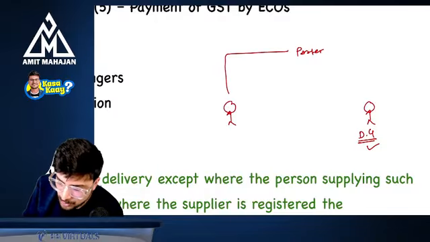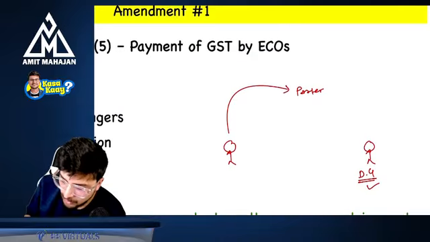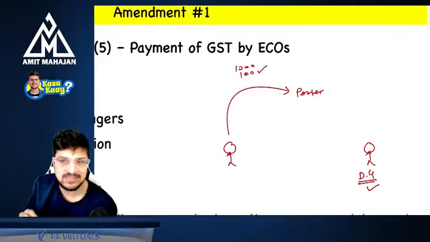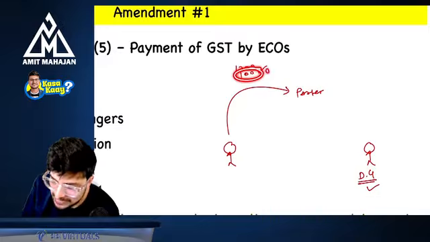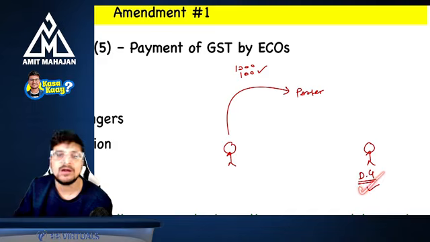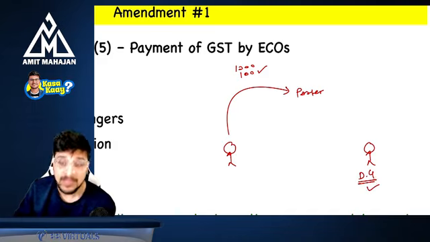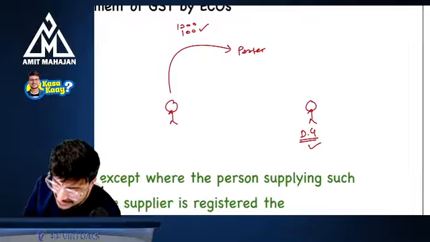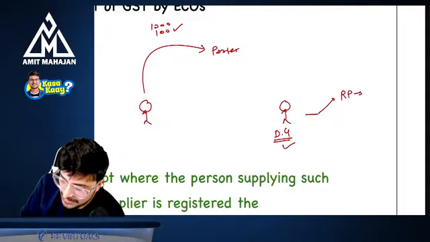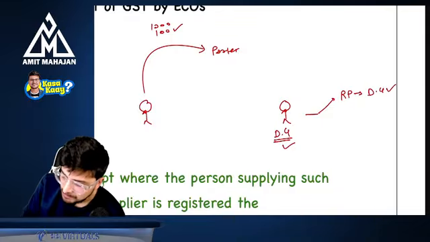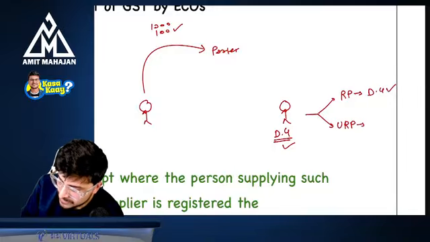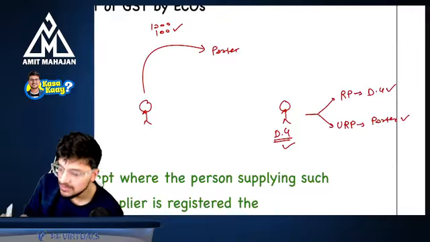So I made a payment to Porter. What was the payment? He charged 1,000 rupees, and on that he charged 100 rupees as GST. Now whose responsibility is it to pay this GST amount to the government? Will it be Porter's responsibility, or DG's responsibility, who is the supplier? Now, the point is, if DG, that is the supplier, is a registered person, then it will be DG's responsibility. But if the supplier, that is DG, is an unregistered person, then it will be the responsibility of Porter to pay the GST to the government.